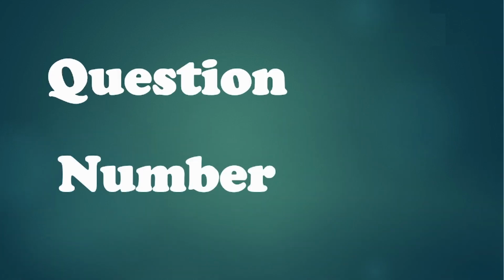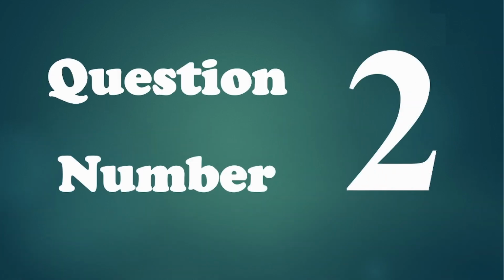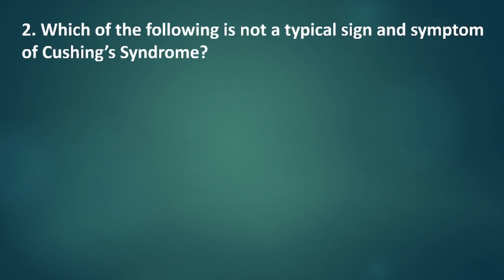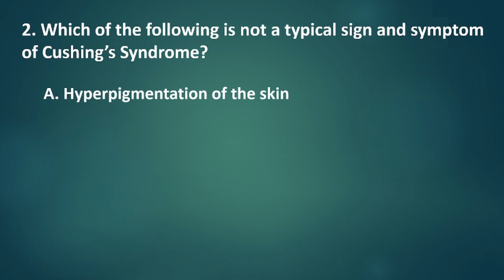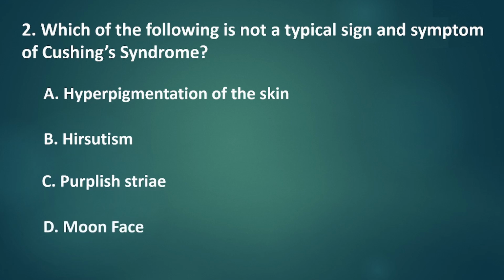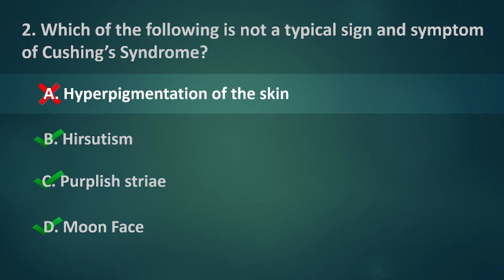Question number 2. Which of the following is not a typical sign and symptom of Cushing syndrome? A. Hyperpigmentation of the skin. B. Hirsutism. C. Purplish striae. D. Moon face. The correct answer is letter A.